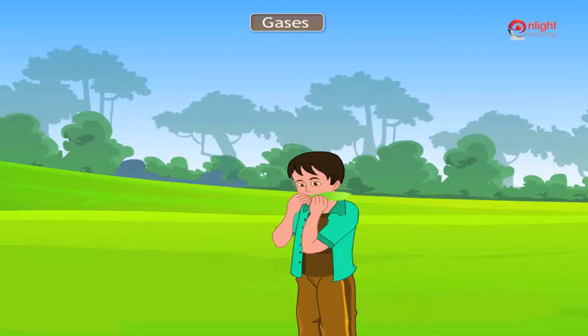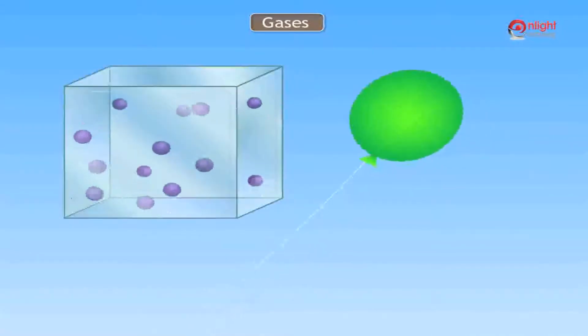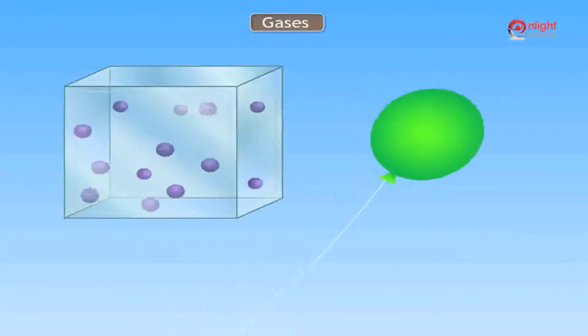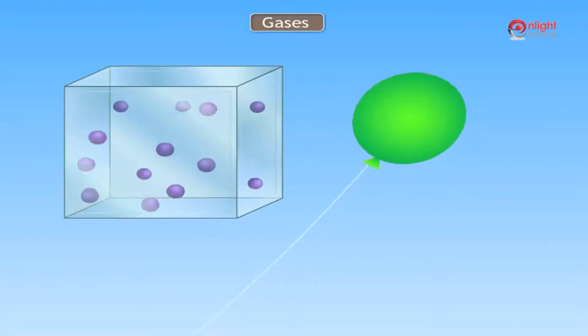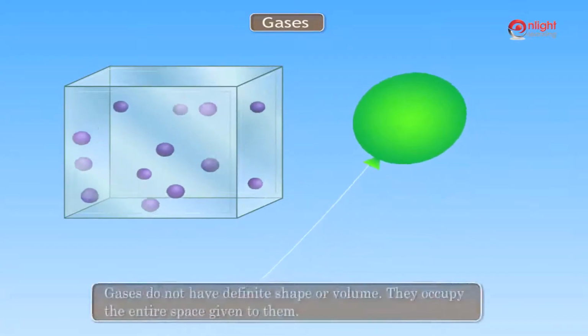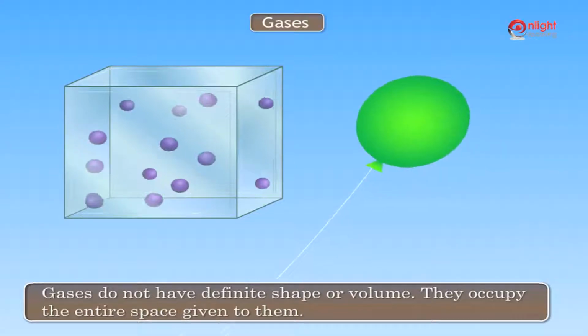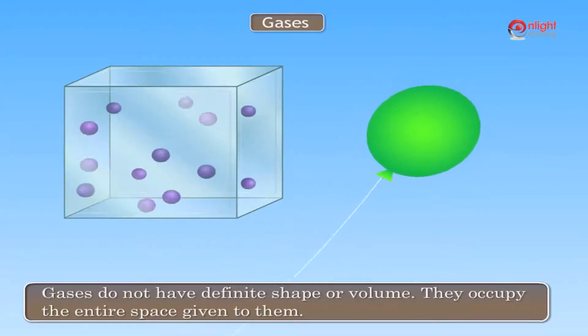Gases. Gases easily change their shape and volume. If you blow air in a balloon, it takes the shape of the balloon. It takes up less space in the balloon than it did outside. The molecules in a gas are far apart from each other. They roam around freely in the space in which they are kept. Therefore, gases do not have definite shape or volume. They occupy the entire space given to them.